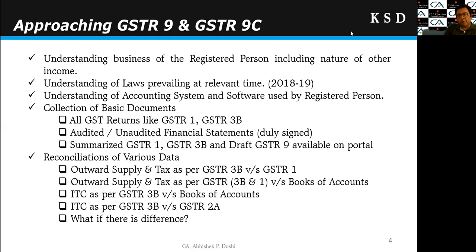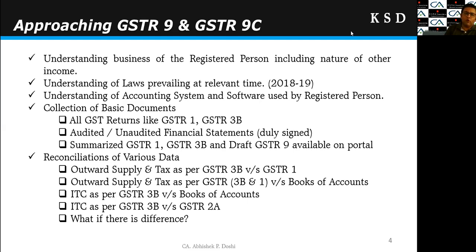Whether the registered person is engaged in export or SEZ supply, whether any of the supplies are exempt supplies or not, whether they are executing any 0.1% supply or not. So we have to identify all these transactions and identify the exact nature of the business of the registered person.